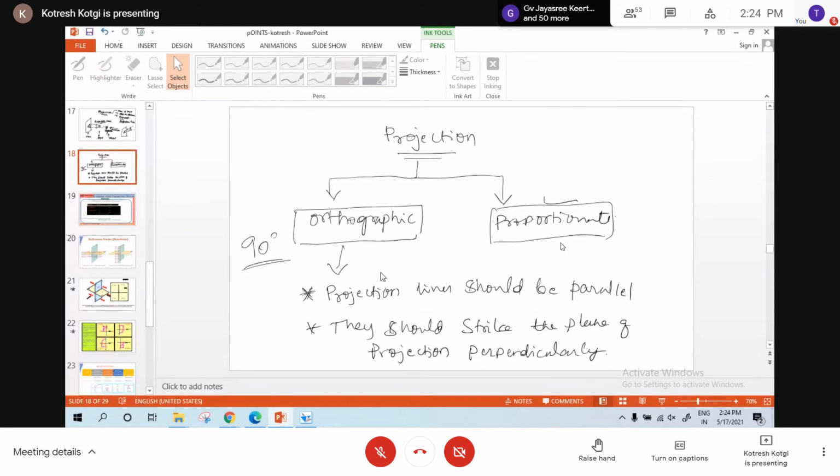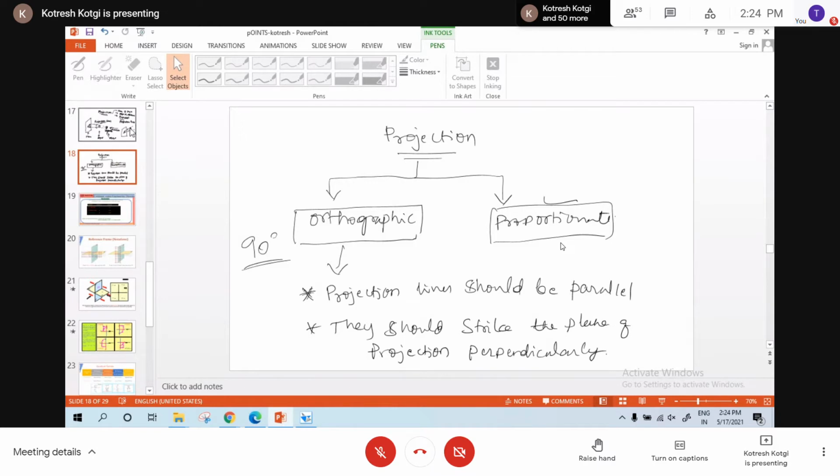In orthographic projection, the size of the projection will be the same as the actual size. It means we get an image of the same size as the actual size. What are the conditions? Projection lines should be parallel to each other and they should strike the plane of projection in perpendicular direction.